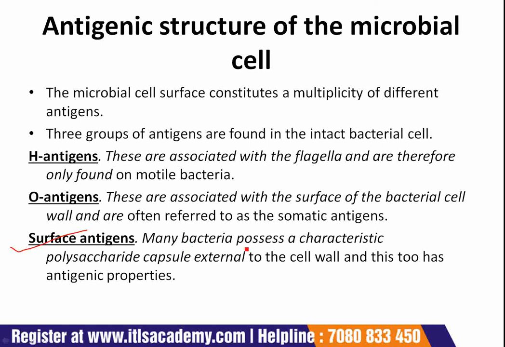Many bacteria possess a characteristic polysaccharide capsule external to the cell wall, and this too has antigenic properties. Over 80 serological types of gram-positive pneumococcus group have been differentiated by immunologically distinct polysaccharide in the capsule.